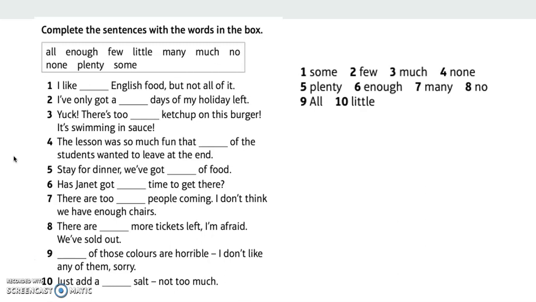10. Just add a little salt. In the second part, it explains it. Not too much means what? A little. I hope you understood, or I helped you understand a little bit.